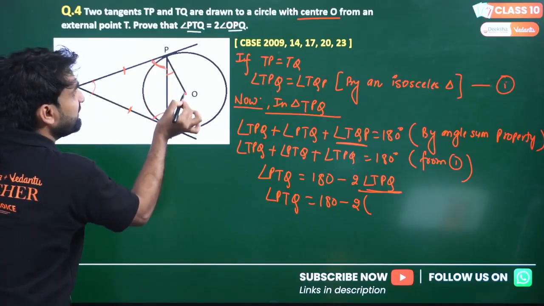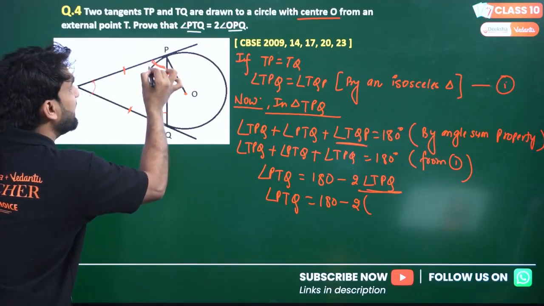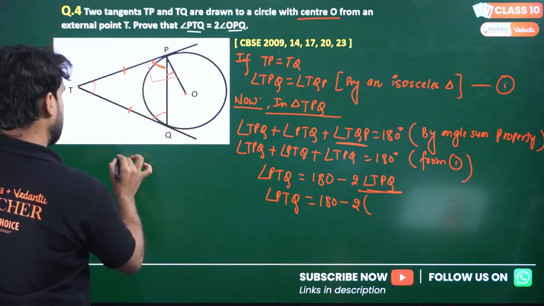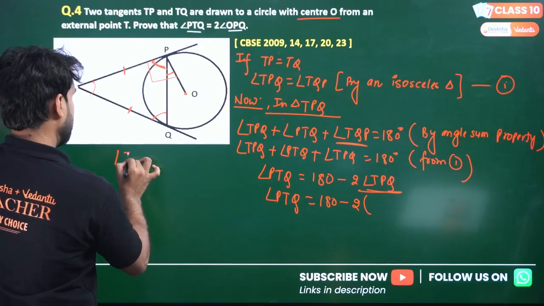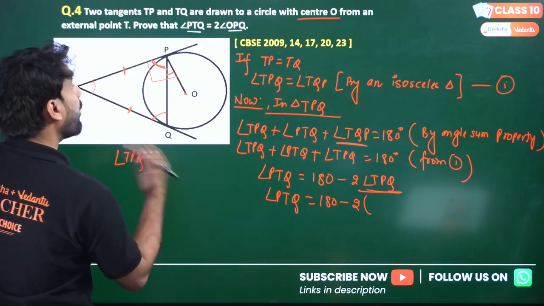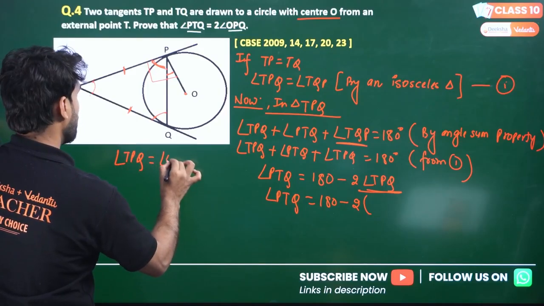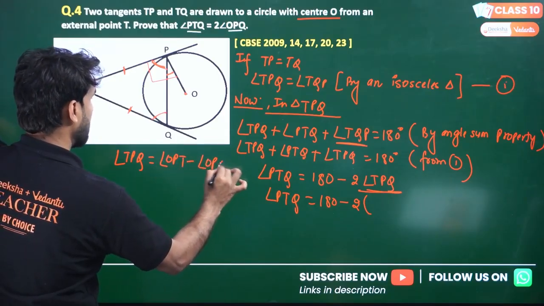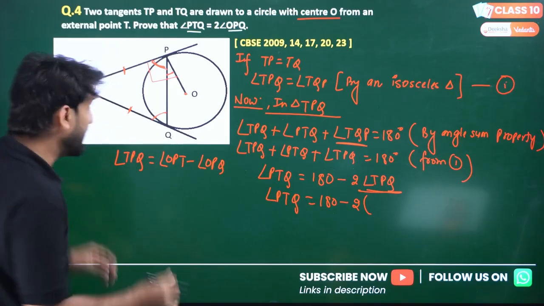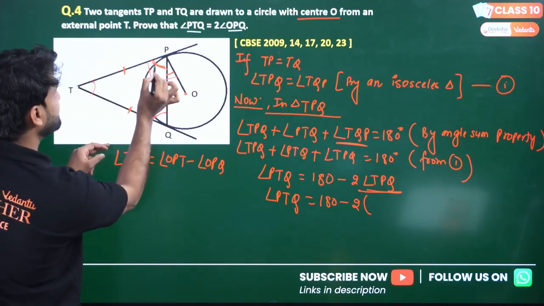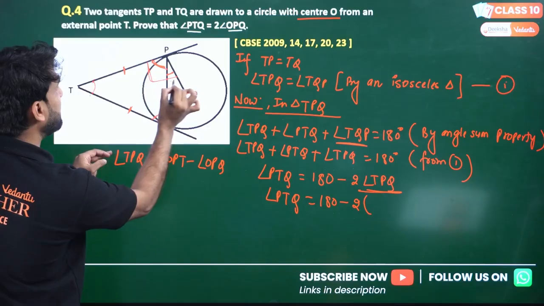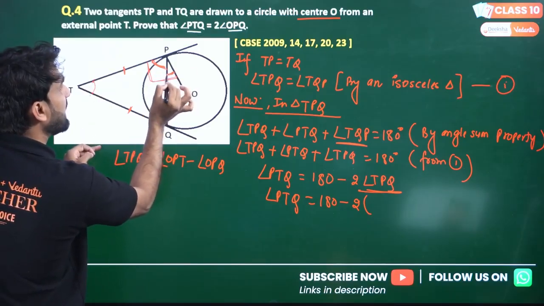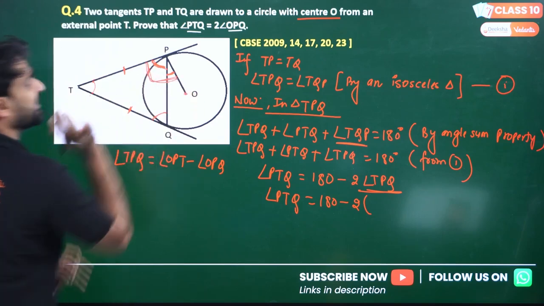You all know that since OP is a radius, this complete angle will be 90 degrees. So can we write angle TPQ as angle OPT minus angle OPQ? Are you agreed? Where is TPQ? This is TPQ, so this will be 90 degrees, which is OPT, minus this. If I subtract this small angle from this whole angle, we will get this angle.